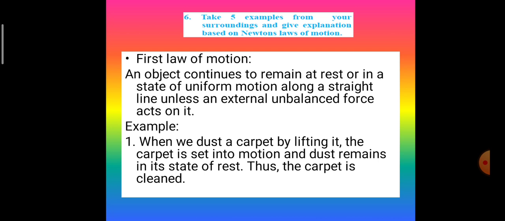First law states that an object continues to remain at rest or in a state of uniform motion along a straight line unless an external unbalanced force acts on it. The example is, when we dust a carpet by lifting it, the carpet is set into motion and dust remains in its state of rest. Thus the carpet is cleaned.